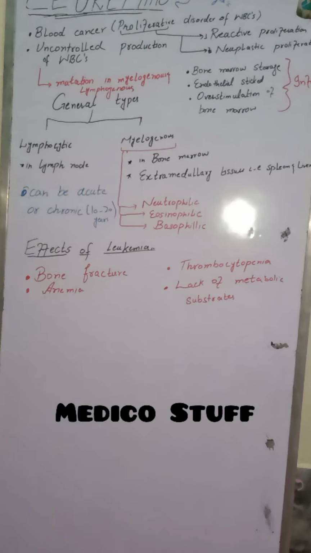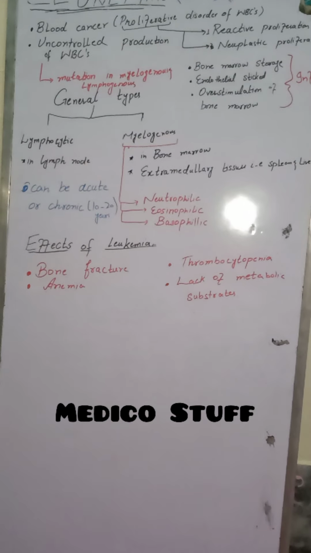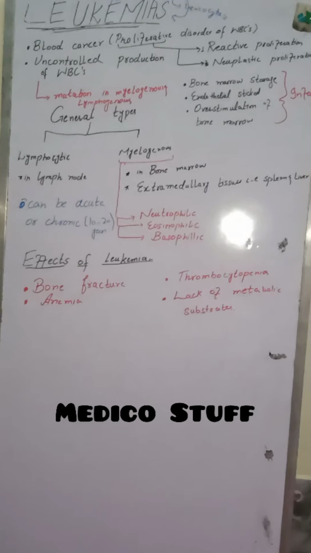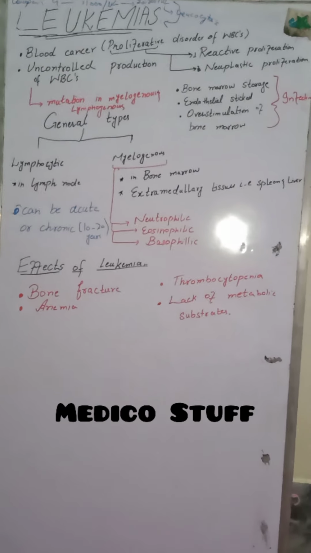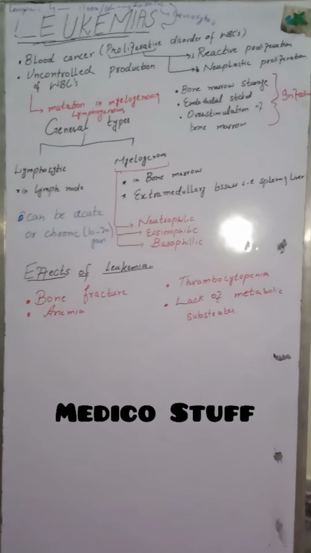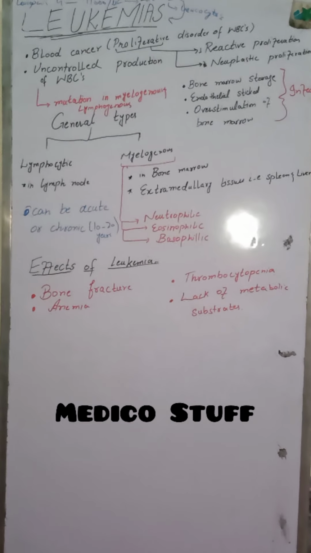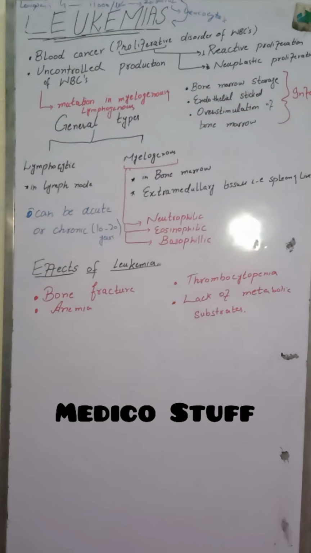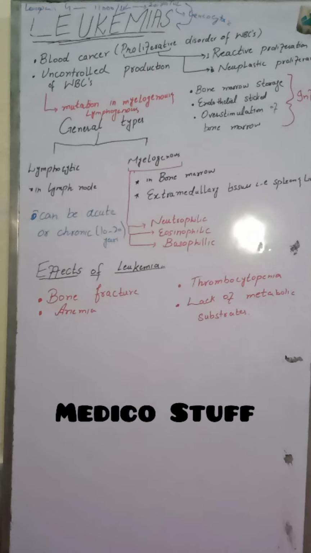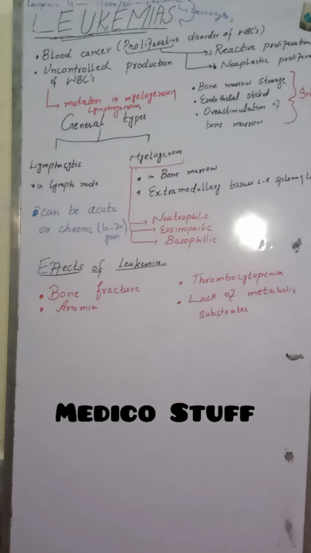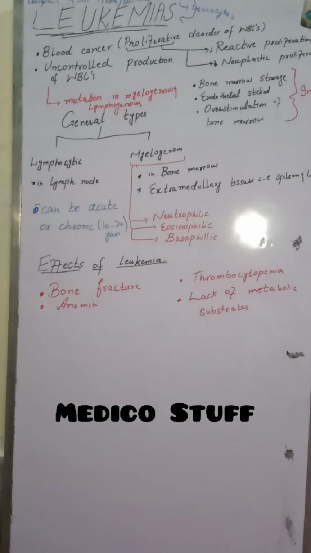This was all the discussion about leukemias, which is given in Guyton chapter 34, and it is exclusively from Guyton. Now, what are the effects of leukemias? Because leukemia means that there is blood cancer, what will be its effects on our metabolism, on the other structures present in our body?